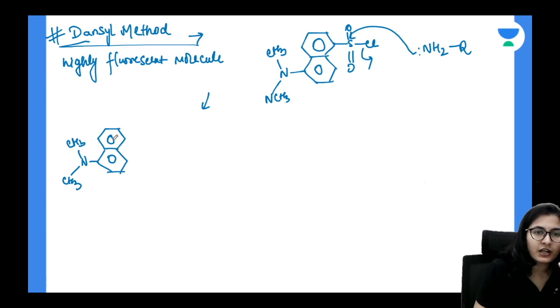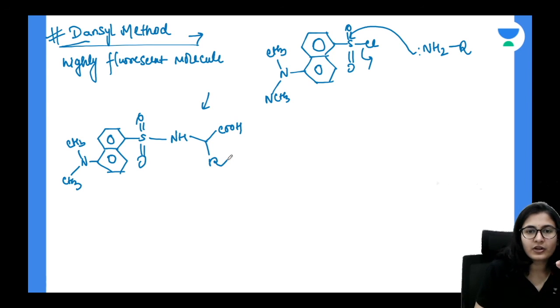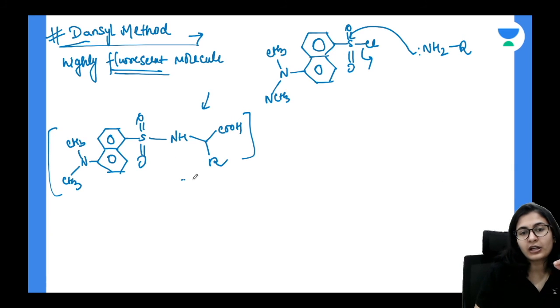So only the N-terminal amino acid comes up with the sulfonyl group, NH, C double bond, C double OH, and let's say this was your R group, whichever amino acid. The N-terminal amino acid has broken off and stays connected to your dansyl group, and this is going to be highly fluorescent in nature. So from the fluorescence, the particular amino acid is identified, and hence it is identified which amino acid is present.